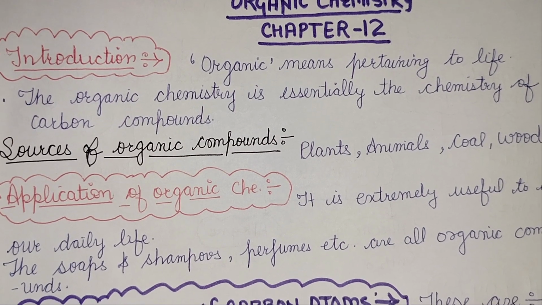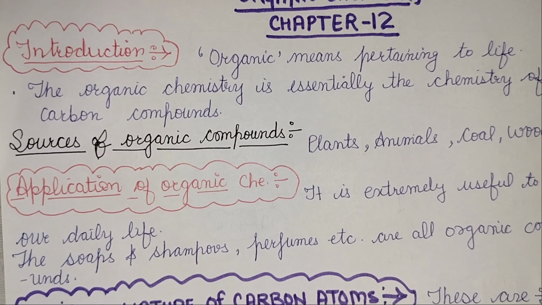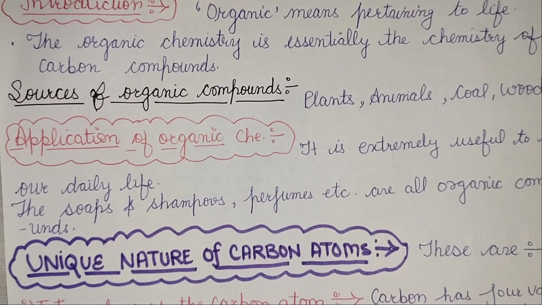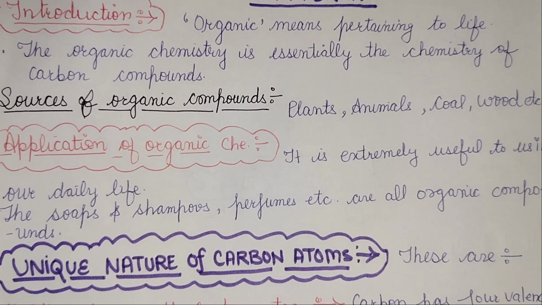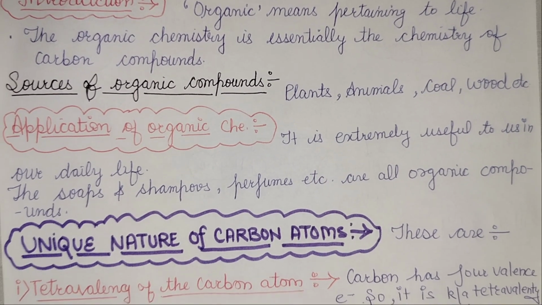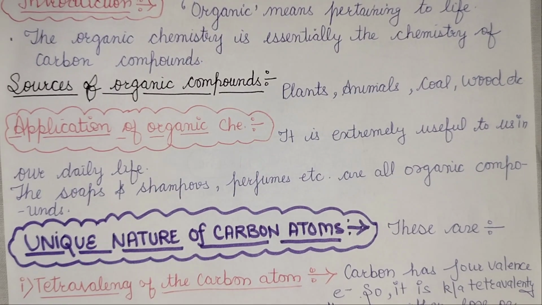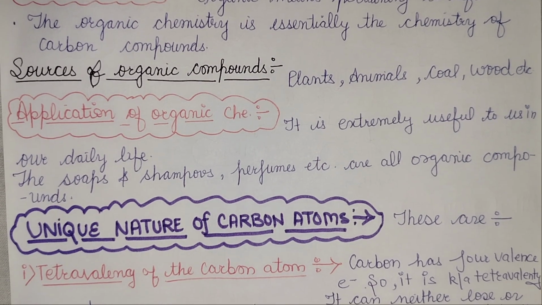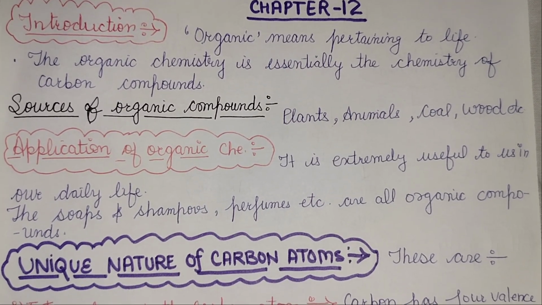So let's start with the introduction part. Organic chemistry simply deals with carbon atoms, all right. And if we talk about the sources of organic compounds, then these are plants, animals, coal, wood, etc. Then come to the application of organic chemistry. It is extremely useful in our daily life. Soap, shampoo, perfume, the food we eat, all come from organic compounds. This is your introduction part basically.